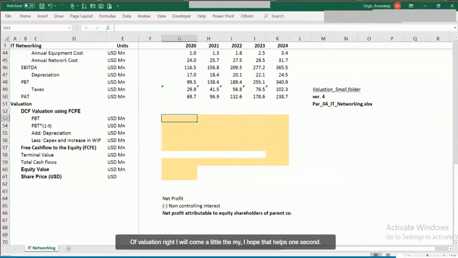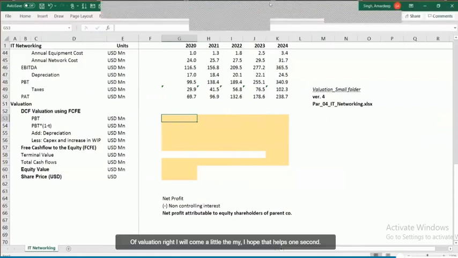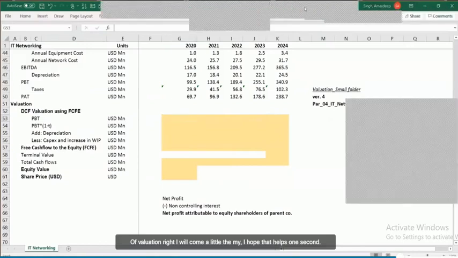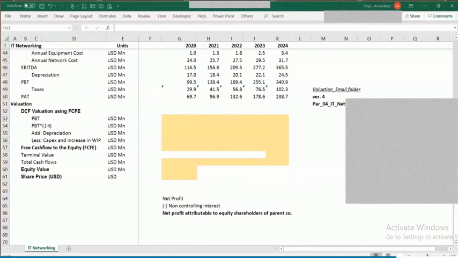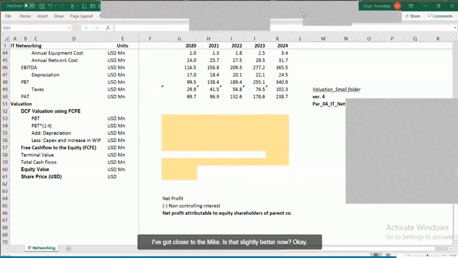valuation, right? I will come a little closer to the mic, Richie. I hope that helps. Just 1 second. I've got closer to the mic. Is that slightly better now? Okay.